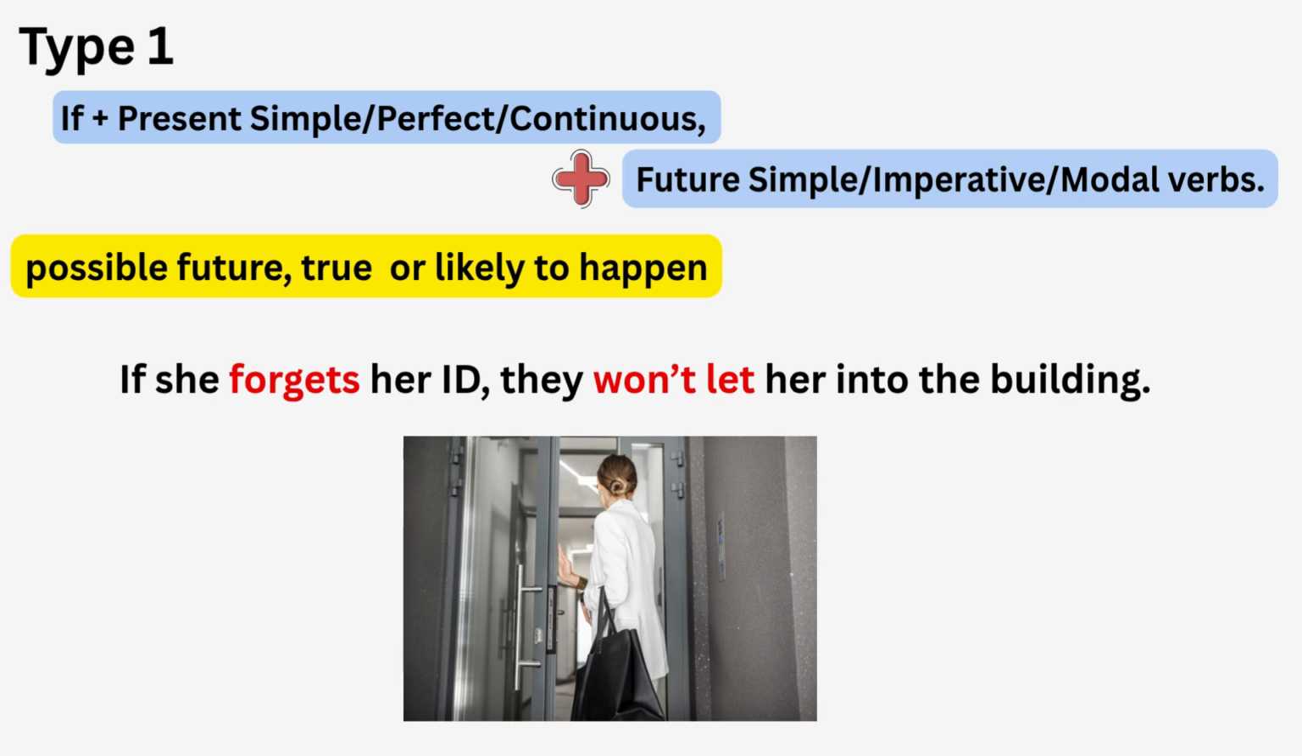Let's move on and talk about type 1, conditionals of type 1. So you remember, I also mentioned that in the if part of such sentences, we cannot use will.